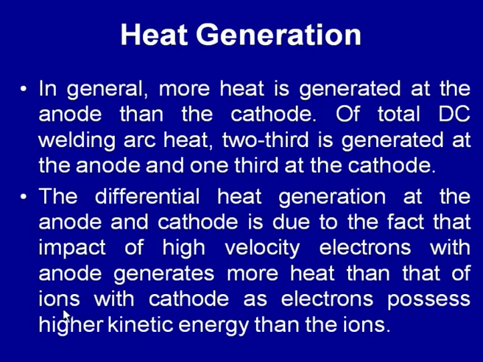So, more heat is generated on the anode side due to the high velocity impact of the electrons moving in the arc zone, while somewhat less heat is generated on the cathode side due to the impact of the ions which move at low speed.